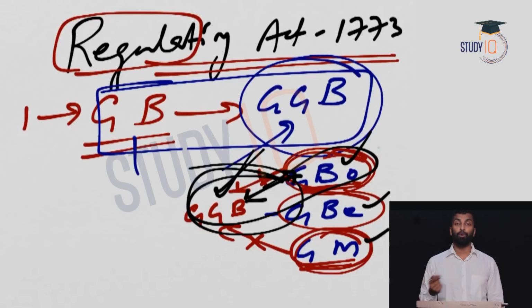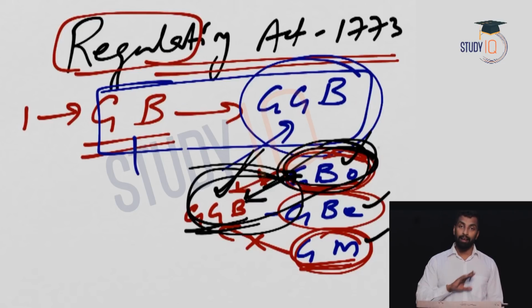See, after the 4th Anglo-Maratha War, the Governor of Bombay wanted to sign a treaty with the Marathas, and in fact, he signed the treaty. But what happened is, the Governor General of Bengal was not interested in the treaty, so he came to Bombay and annulled the treaty. Then the Governor of Bombay signed the treaty again. Again, the Governor General of Bengal, Warren Hastings at that time, came and annulled the treaty. So finally, obviously, the Governor General of Bengal will have the final say, because he is the final authority when it comes to external matters.